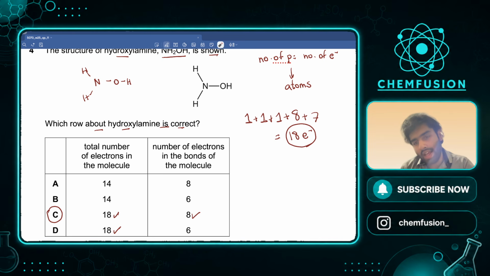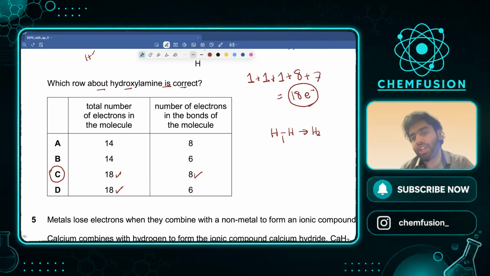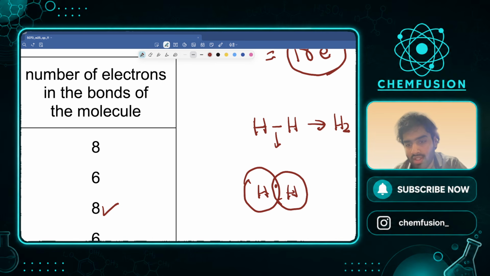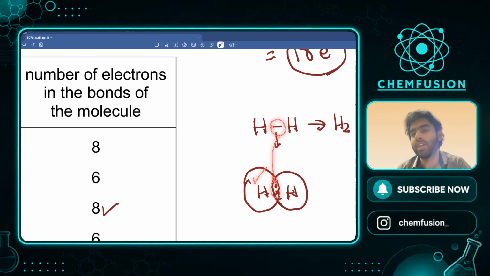For example, if I say this, you see H and H, H2, this line essentially means the sharing of electrons. If I open it up, this is one hydrogen atom, this is another hydrogen atom, and this line meant that they are sharing electrons. This one electron is coming from this hydrogen, this other electron is coming from this hydrogen. So now see, the bond was one but 2 electrons were involved, one from this one, one from this one. So always multiply the number of bonds with 2 to get the number of electrons involved. Does this make sense?